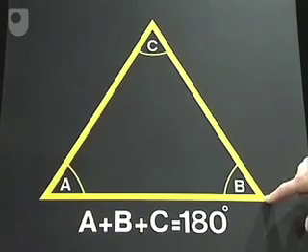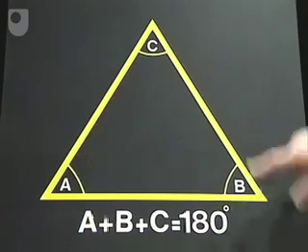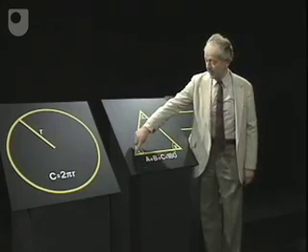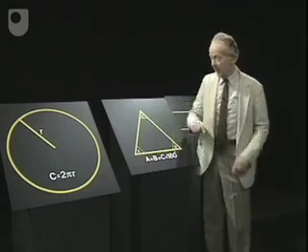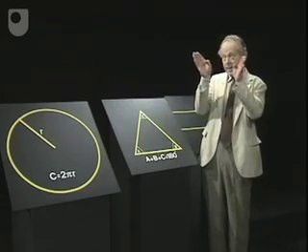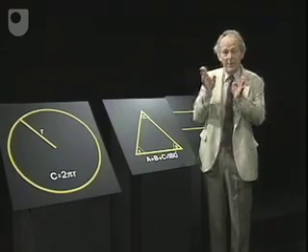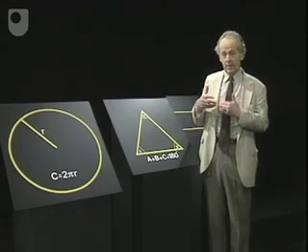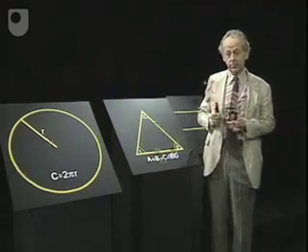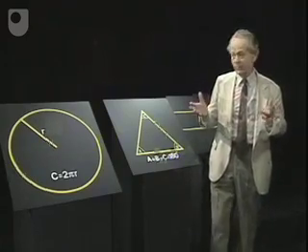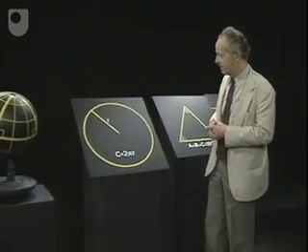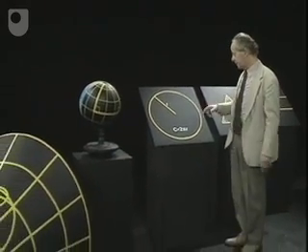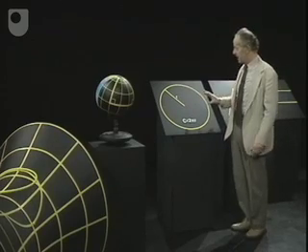Suppose, for example, that's us on our galaxy, and we had another observer on a different galaxy, and yet a third one over there on another galaxy. And suppose each of us took lines of sight to the other two galaxies and then measured the angle between the two. And then somehow we pooled our results and added the three angles together. What would we get? Would it be 180, or would it be something somewhat larger, as we got on the sphere, or smaller, as on the saddle? We don't know. We haven't done it. And as for the circle, it's roughly, as close as one can say, 2 pi r.